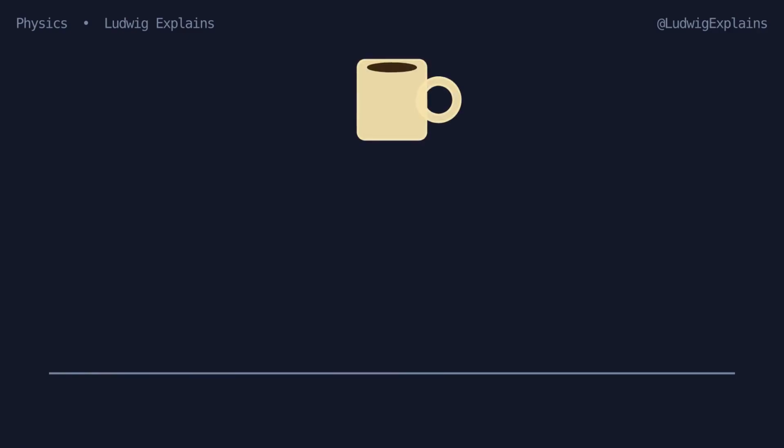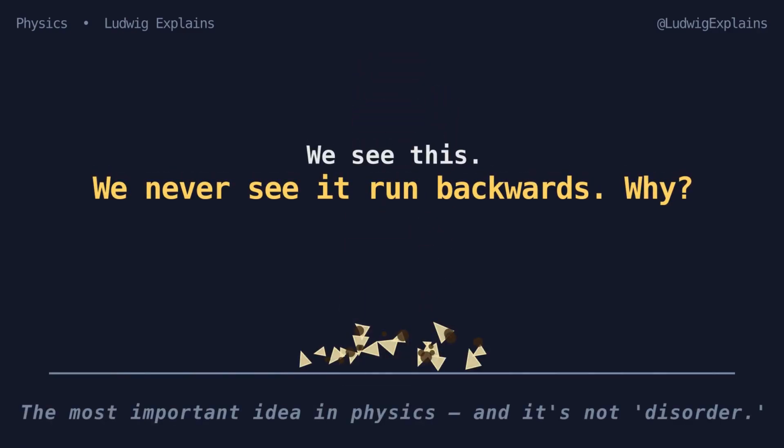A coffee cup falls and shatters. We've all seen it. What we never see is the reverse, the shards leaping off the floor and reassembling into a cup. The reason for that asymmetry is the most important idea in physics. It's called entropy. And the way it's usually explained, entropy equals disorder, is, at best, half right.